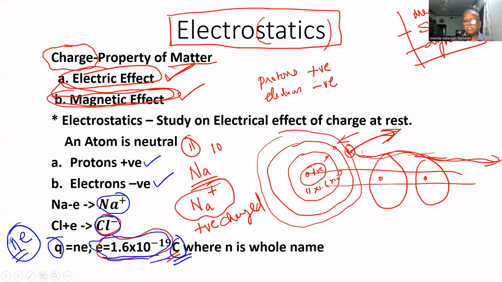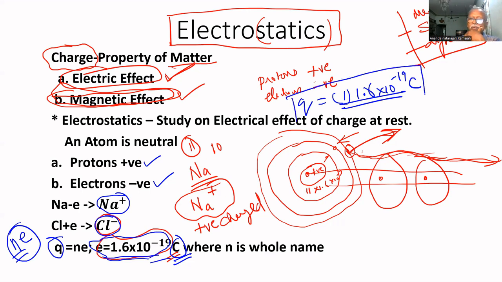How much positively charged? A deficit of one electron, so N equals 1, and the charge Q is 1 into 1.6 into 10 power minus 19 coulomb. Now I am talking quantitatively: positively charged by 1.6 into 10 power minus 19 coulomb.